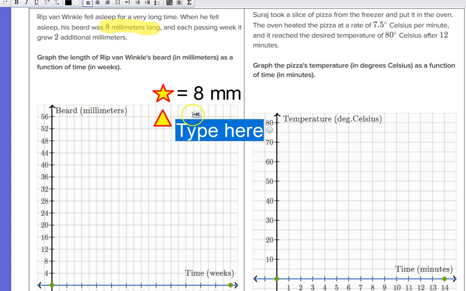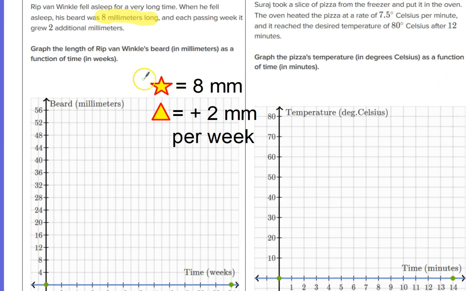And then how fast does his beard change? Well, his beard changes by plus 2 millimeters per week. So his beard started out being 8 millimeters long. A millimeter is a tenth of a centimeter, so this is less than 1 centimeter, 0.8 centimeters. And then it's going to gain 0.2 centimeters per week. So let's graph what his beard is going to look like. His beard starts out at 8 millimeters. So when time was 0, when he fell asleep, it was 8 millimeters.